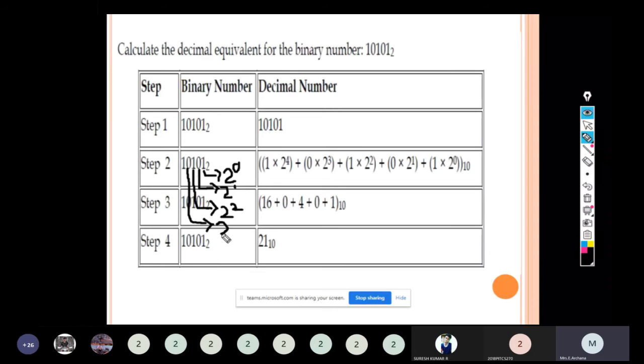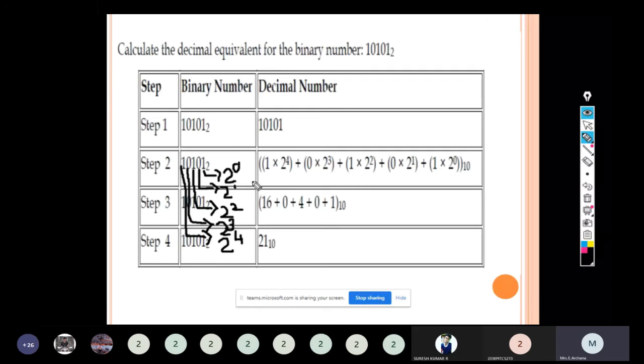We have to start giving the weightage from right to left, that is from LSB to MSB. This bit stands for the weightage 2 power 4. Yes, this is the way we are going to give the weightage.